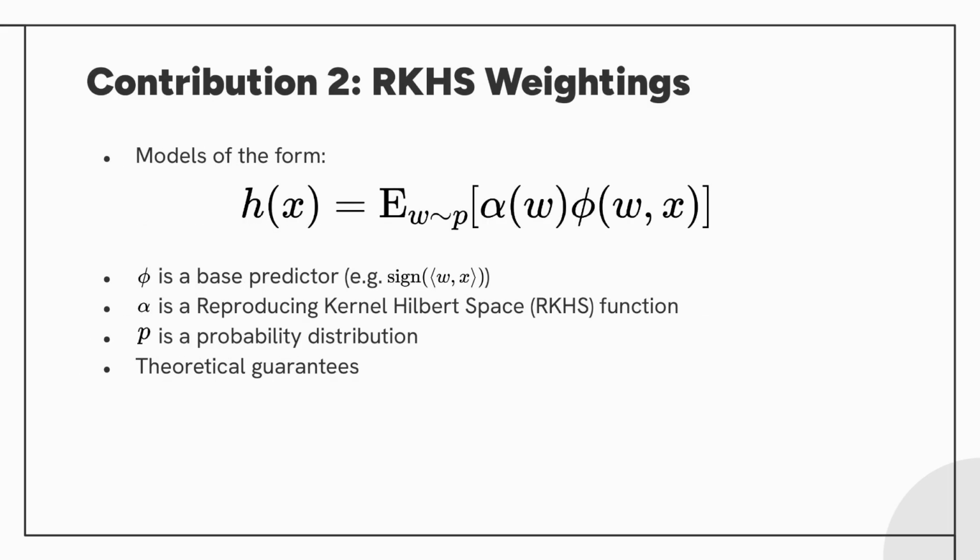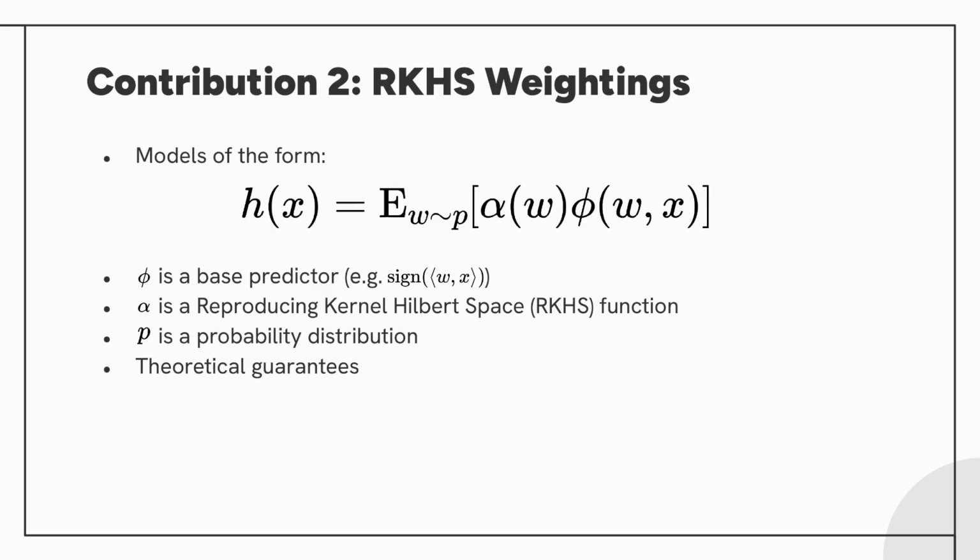This brings us to the second contribution of our paper, which is an expansion of the theory and applicability of the recently introduced family of functions, RKHS Weightings. An RKHS is a reproducing kernel Hilbert space. For example, the predictor returned by a kernel method, like a support vector machine, is an RKHS function. An RKHS weighting is a model whose output h of x is calculated as the expected weighted output of a base predictor.